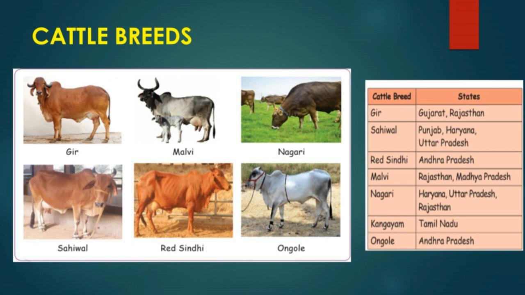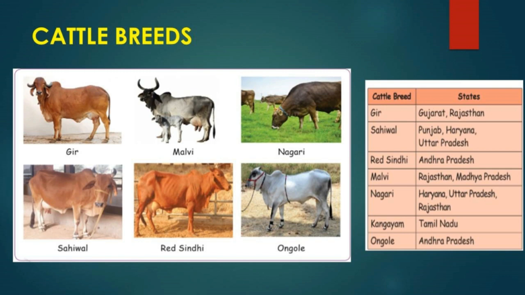Next one is cattle breeds. In India, there are 26 cattle breeds. They are domesticated for milk, agricultural work, transportation and many other needs. Gir, Sahiwal, Red Sindhi, Kangayam and Ongole are some of the cattle breeds found in India. Cattle breeds found in different states of India are given in the table.